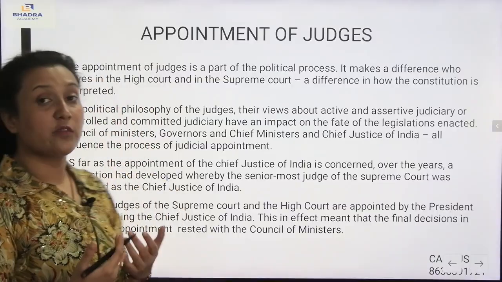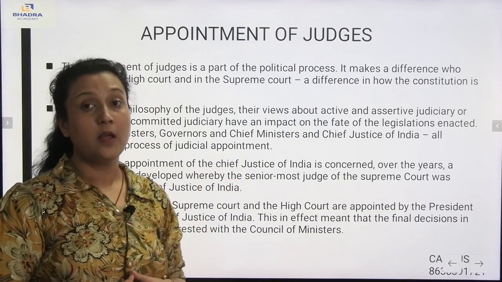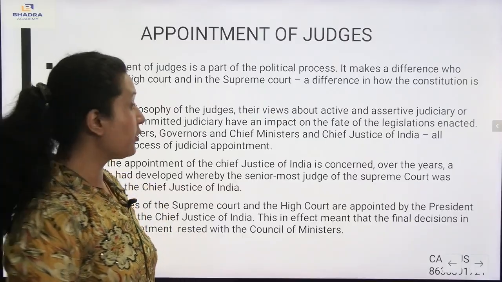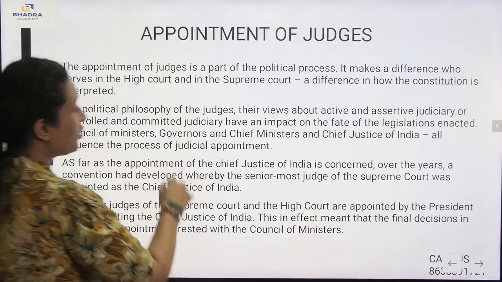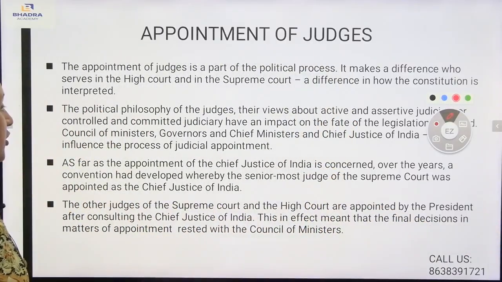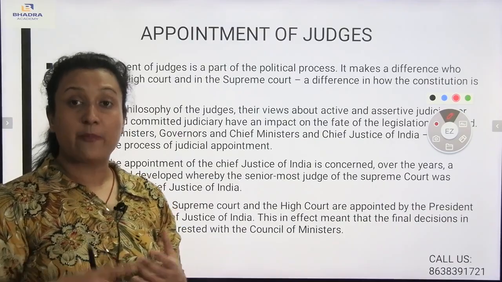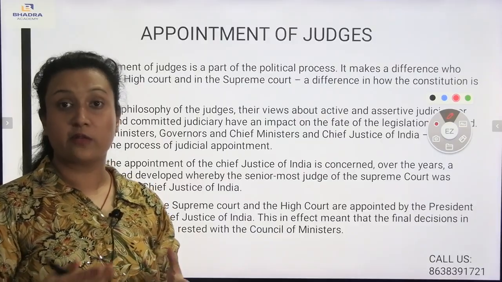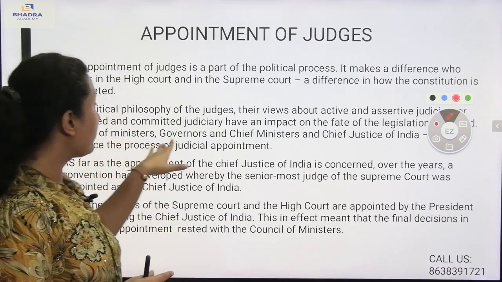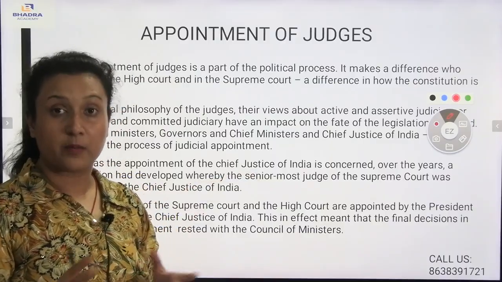Also, on the other hand, the Council of Ministers, the Governors, the Chief Ministers and the Chief Justice are actually involved in the process of judicial appointment. As far as the appointment of the Chief Justice of India is concerned, over the years a convention has developed whereby the senior-most judge of the Supreme Court was appointed as the Chief Justice of India. Very, very important. The appointment of the judges is a critical and democratic process. The Council of Ministers, the government and Chief Ministers also participate in the appointment of the judges.